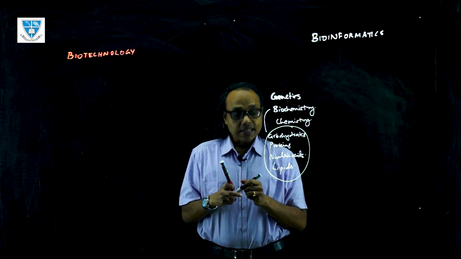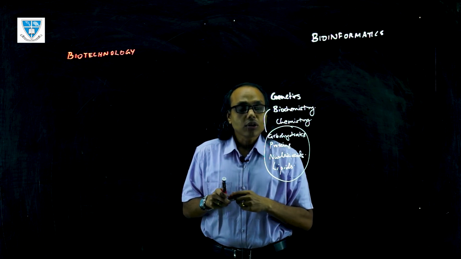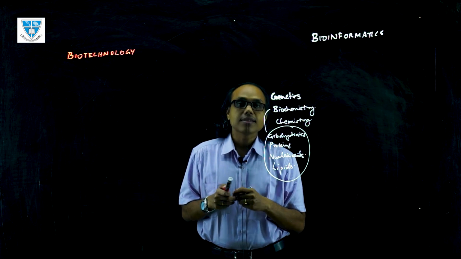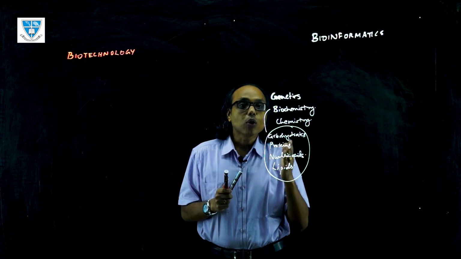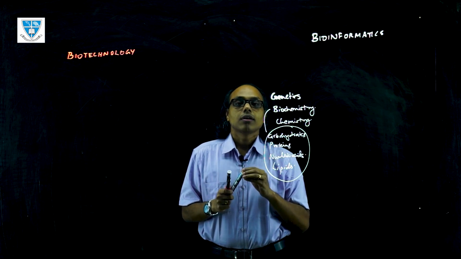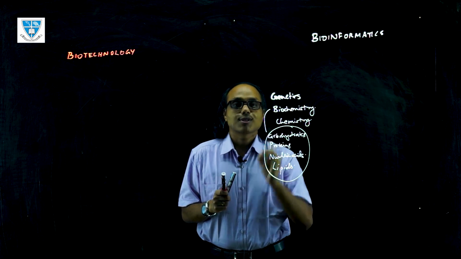Biotechnology involves the analysis and understanding of how these molecules behave in small units which we call cells.